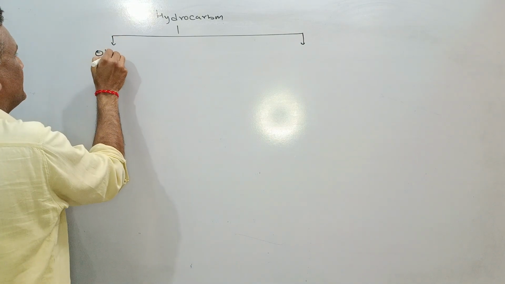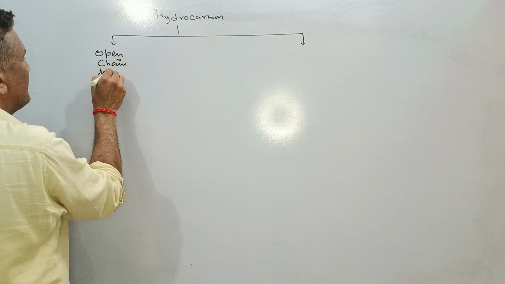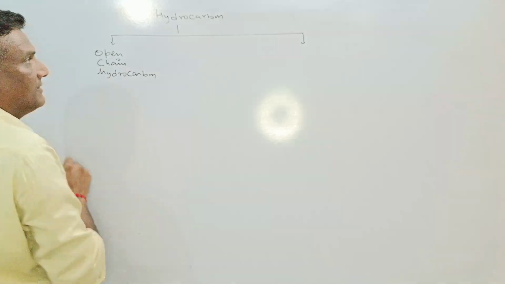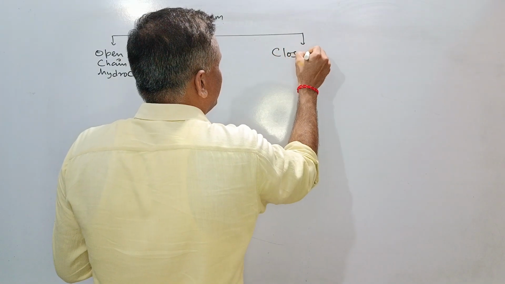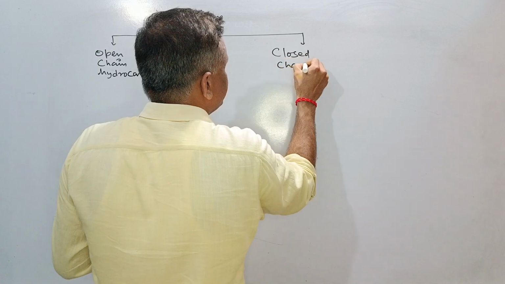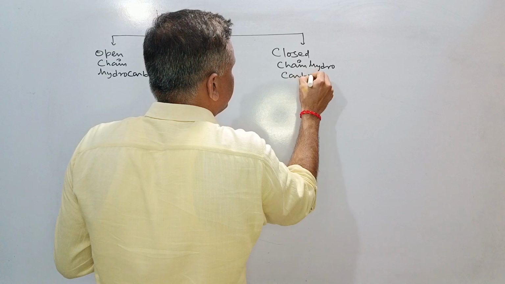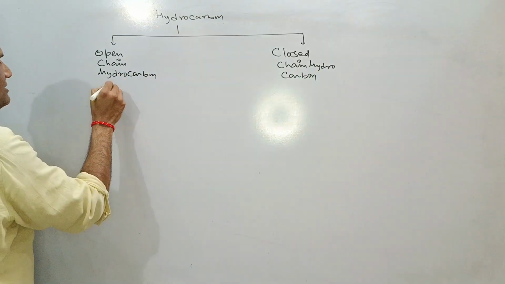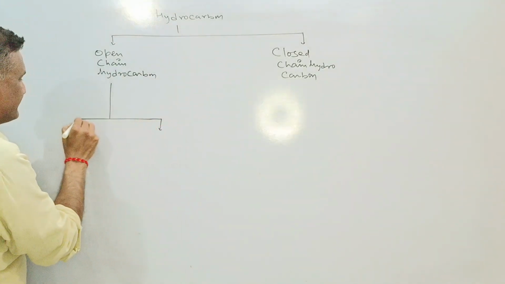One is open chain hydrocarbon, and another type is closed chain hydrocarbon. Open chain hydrocarbons are also classified in two parts.